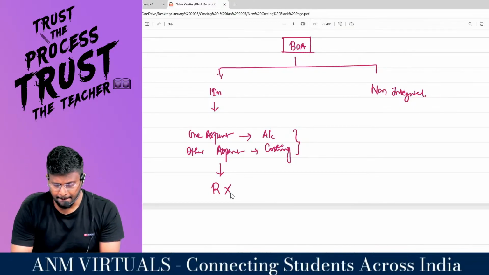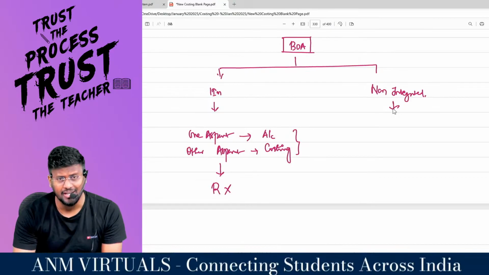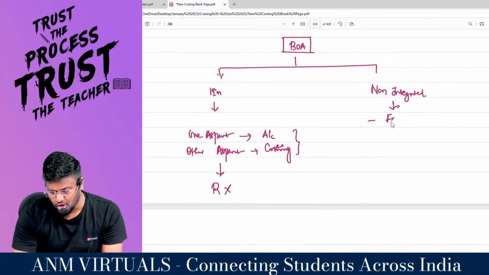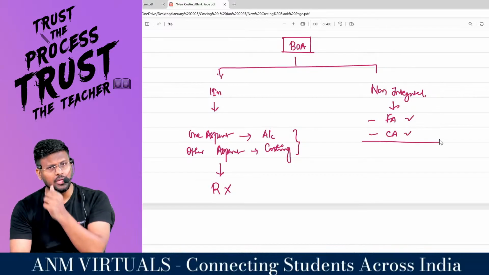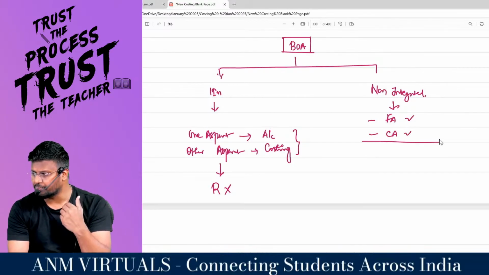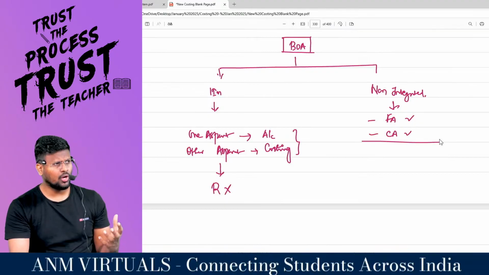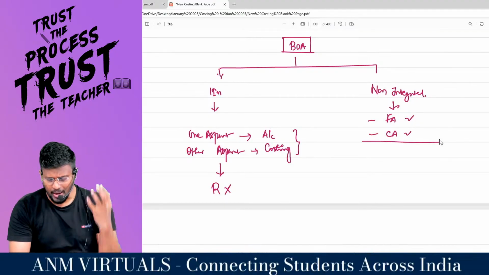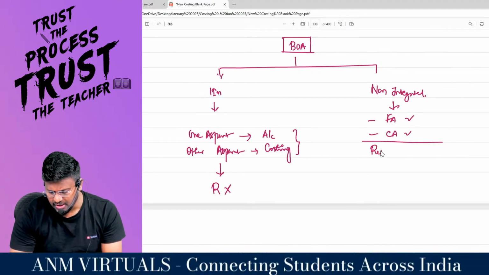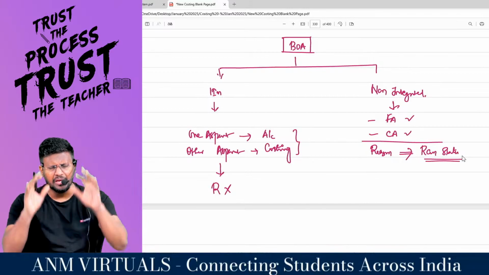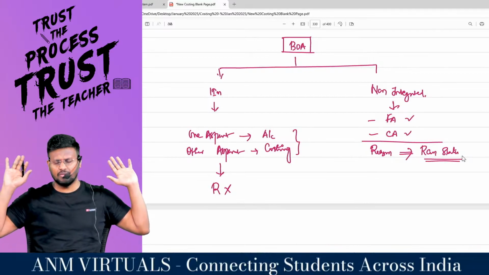Whereas if the company is maintaining non-integral, that means financial accounts separate and cost accounts separate, both the books will show 2 different profits. So we have to reconcile the reason for the difference in profit by way of preparing a reconciliation statement. That is one very important area for examination, my dear lovable students.